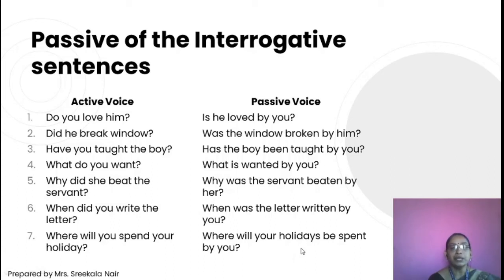Will he help me? Will I be helped by him? Could the doctor save him? Could he be saved by the doctor? Do the children pluck flowers? Then here we can convert: are flowers plucked by the children? Does he know me? Am I known to him? Did Gobi invite you? Were you invited by Gobi?